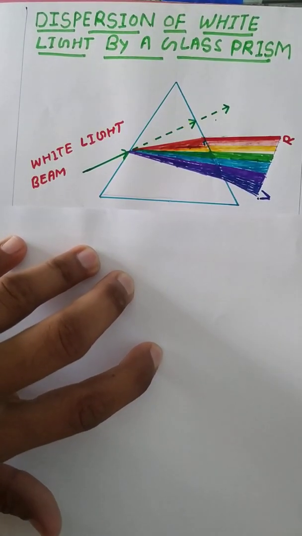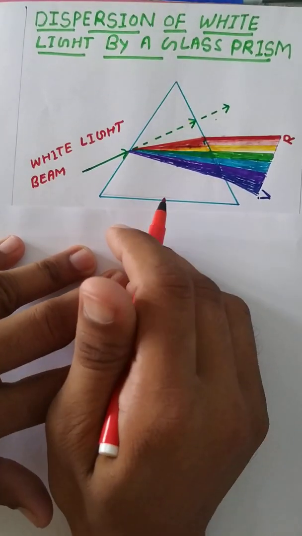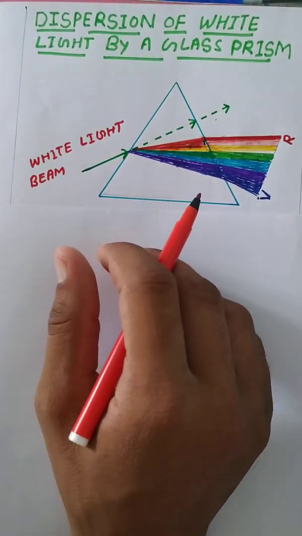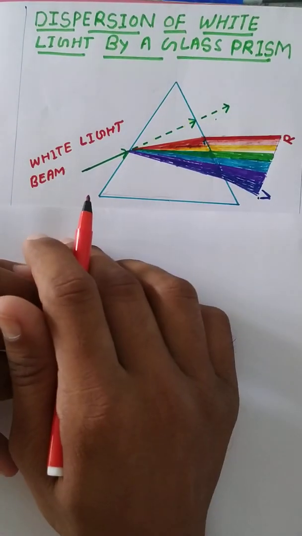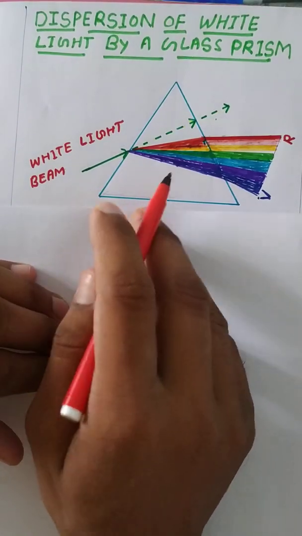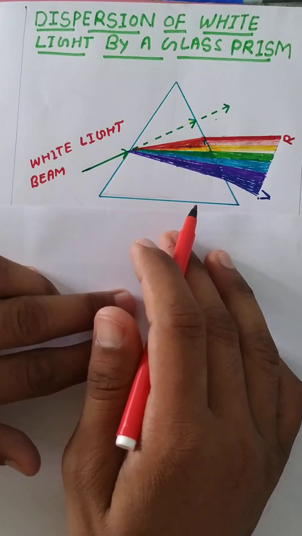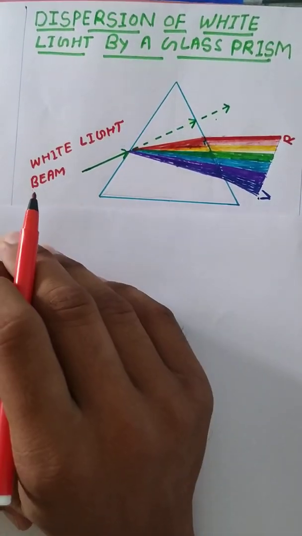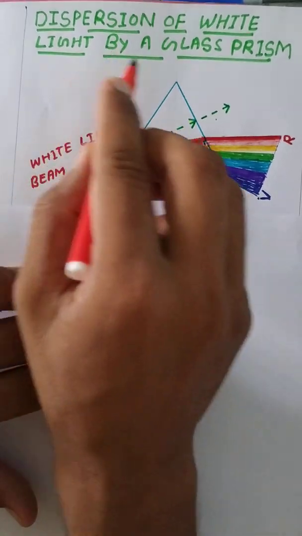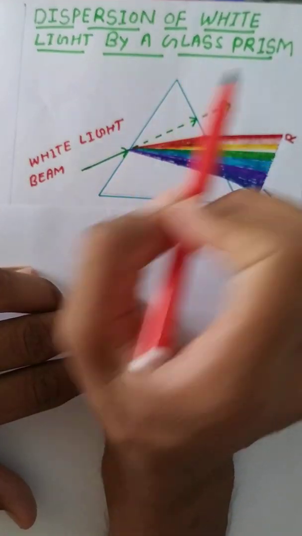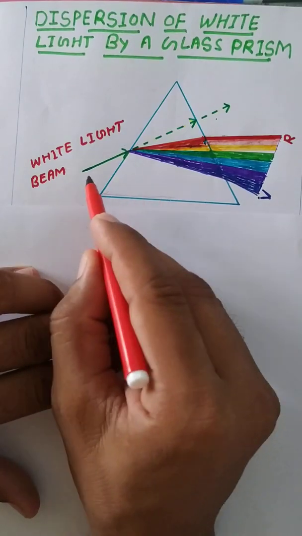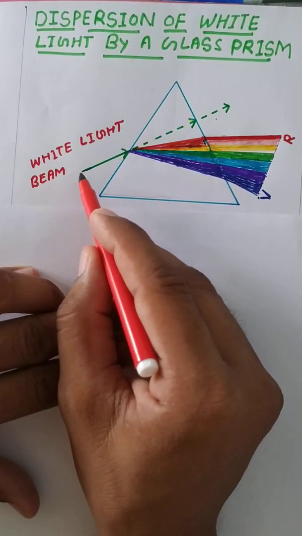So before understanding what dispersion of light is, first we have to discuss an activity. Okay, what is the activity? The activity is that we have to take a prism, because here we are discussing dispersion of white light by a glass prism. So we have to take the glass prism, and